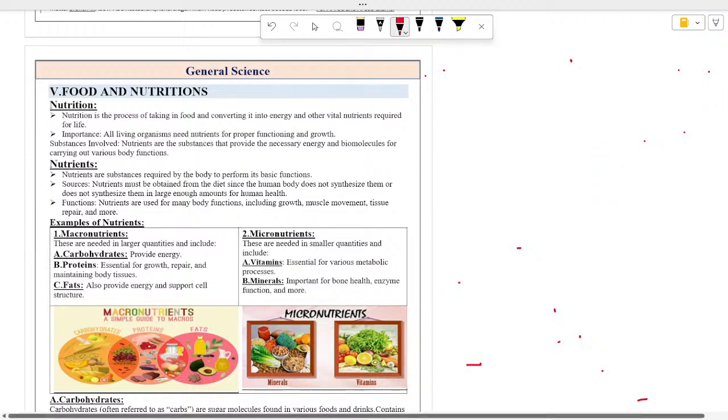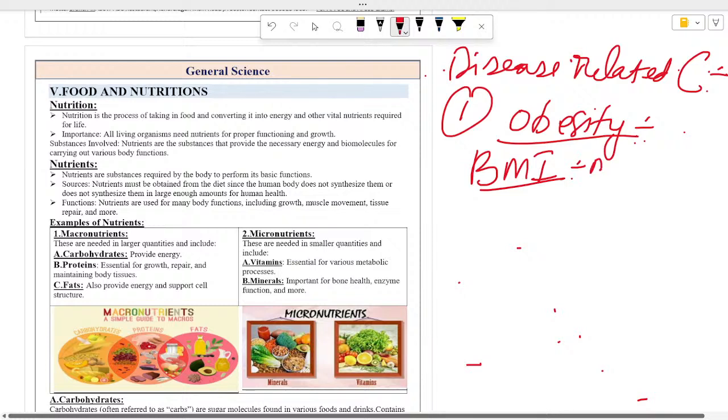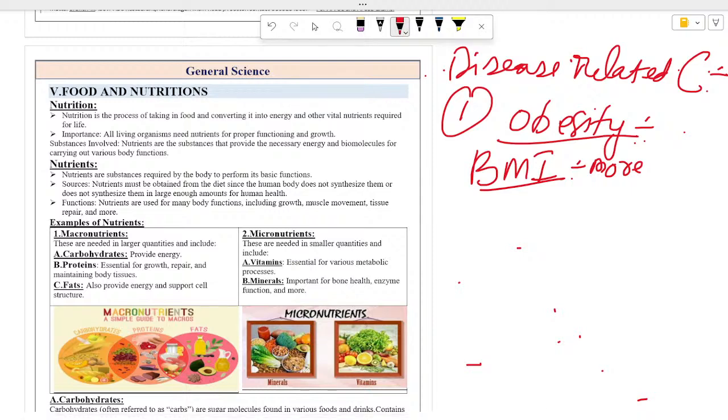The most important diseases related to carbohydrate are, number 1, obesity. Basically this is a diet related disease which occurs due to taking of excessive sugar, where the body mass index, BMI, of your body becomes more. As a result it leads to various kinds of diseases like heart stroke, diabetes, thyroidism.